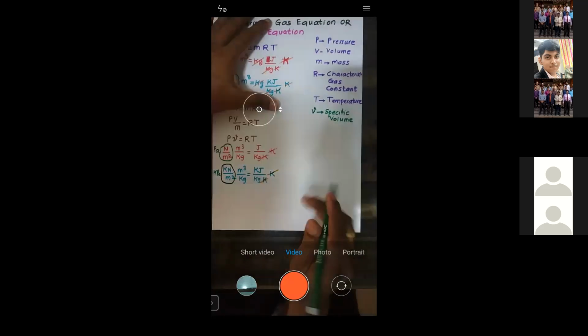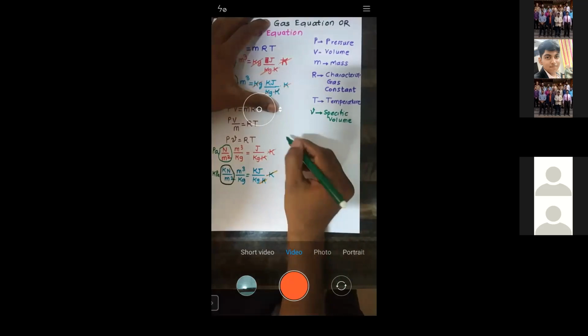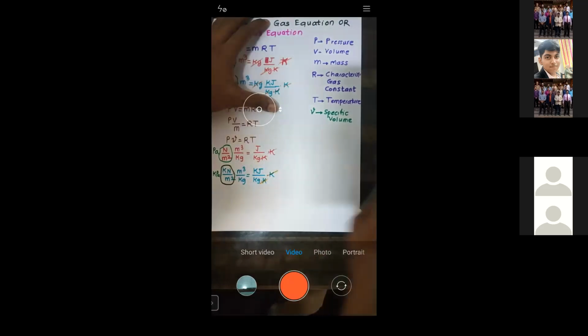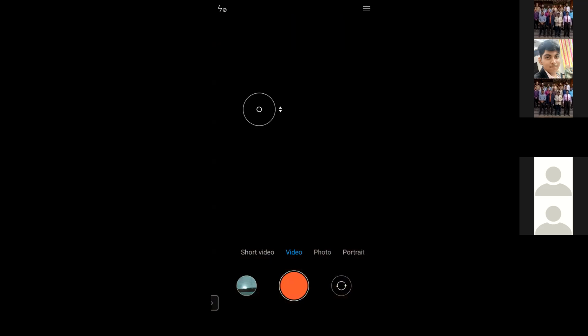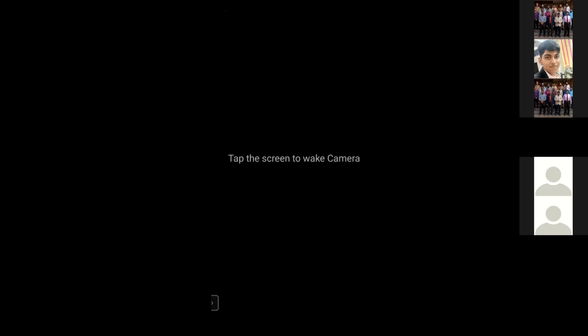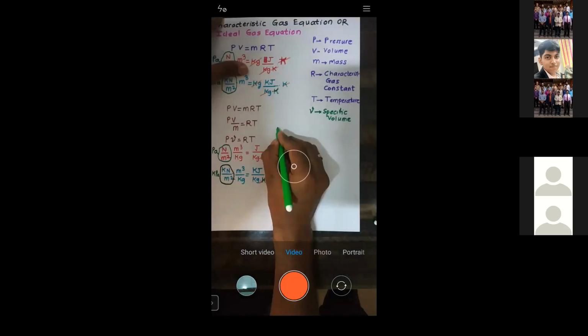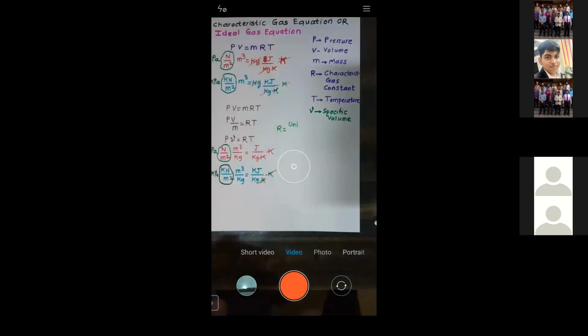See, the value of characteristic gas constant, which is indicated by R. It is given by the universal gas constant upon molecular weight.